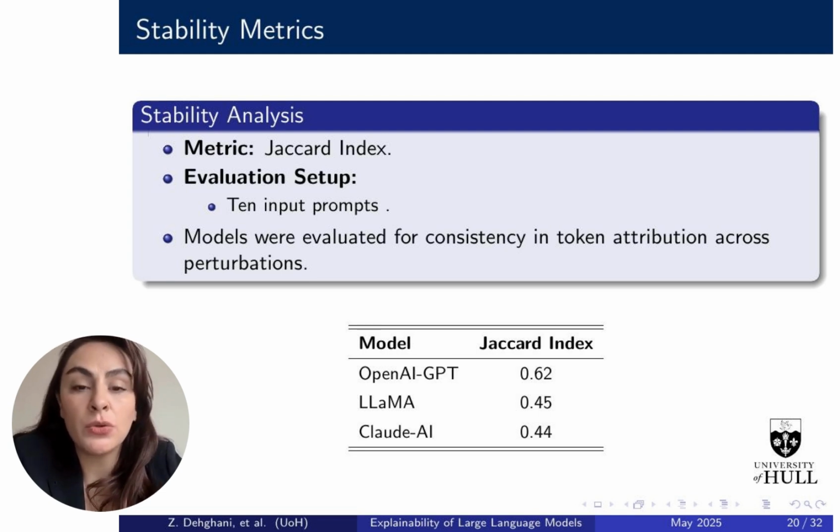OpenAI GPT scored 0.62, indicating higher stability compared to LLama and Claude AI, which scored 0.45 and 0.44 respectively. This metric highlights the robustness of OpenAI GPT in maintaining consistent attributions, crucial for reliable model interpretability.